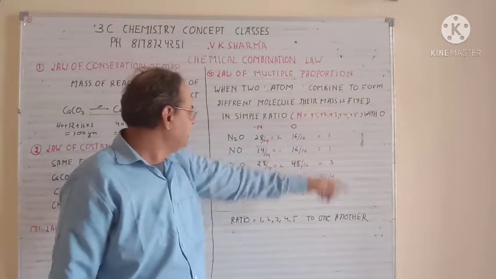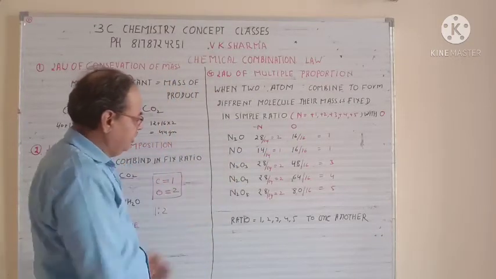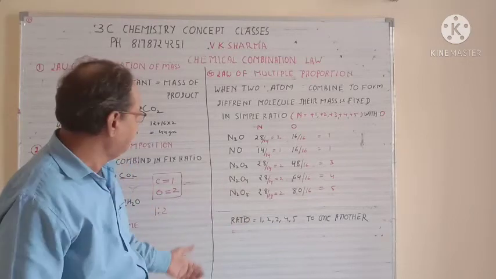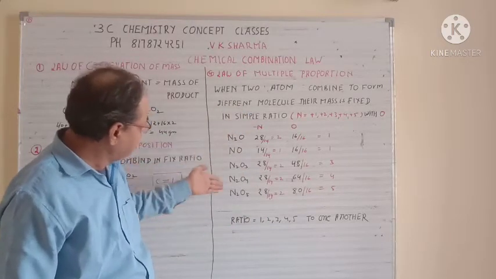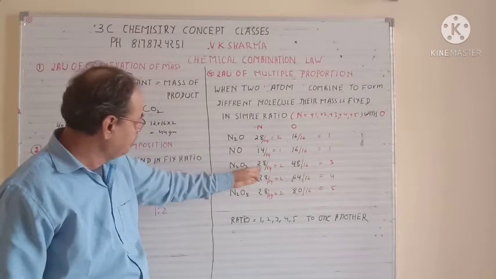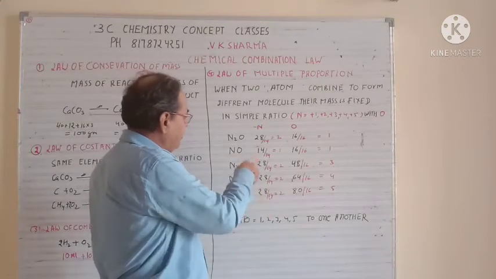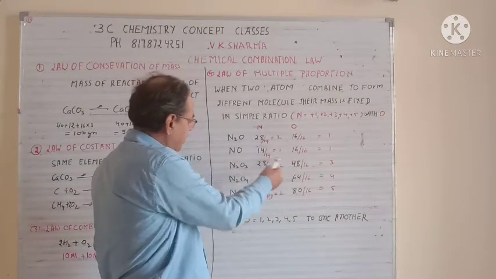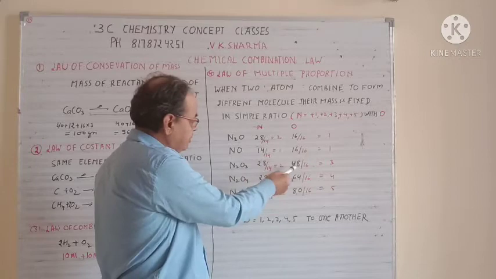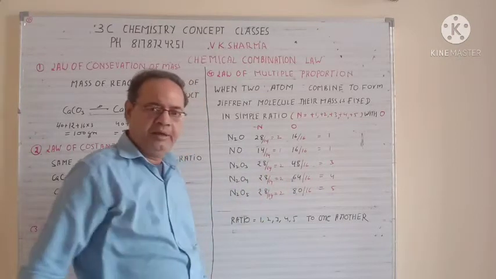Now with these valences, it forms various compounds of nitrogen: N2O, NO, N2O3, N2O4, N2O5. The mass of nitrogen in these compounds is 28, 14, 28, 28, 28. The mass of oxygen in these compounds is 16, 16, 16 into 3 that is 48, 16 into 4 that is 64, 16 into 5 that is 80.